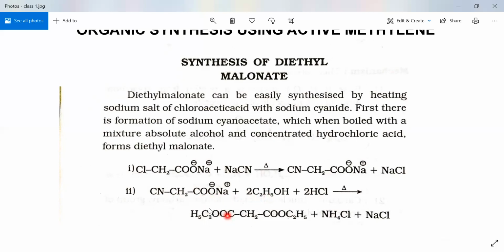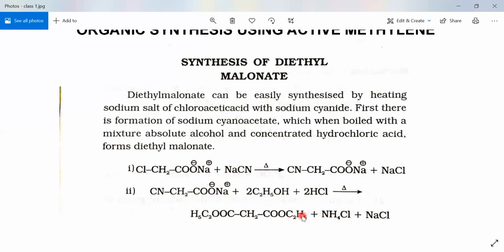Already we know what esterification is. The acid reacts with the alcohol in the presence of acid and is converted into ester and water. Similarly here, after eliminating the cyanide and removing sodium to convert into acid, when treated with ethyl alcohol it undergoes esterification, giving the final product diethyl malonate, and ammonium chloride and sodium chloride are formed. Thus we get the diethyl malonate.